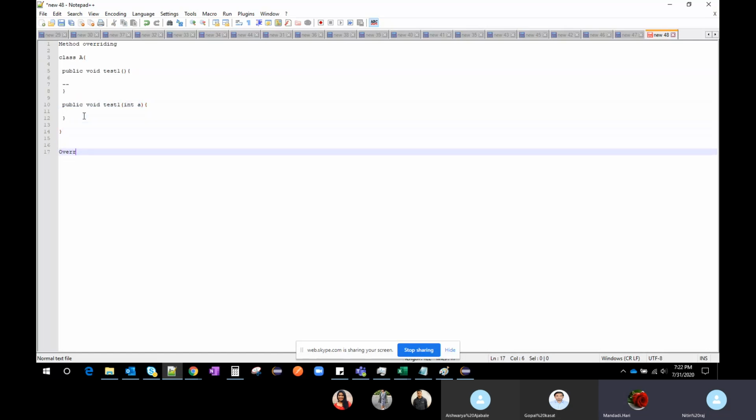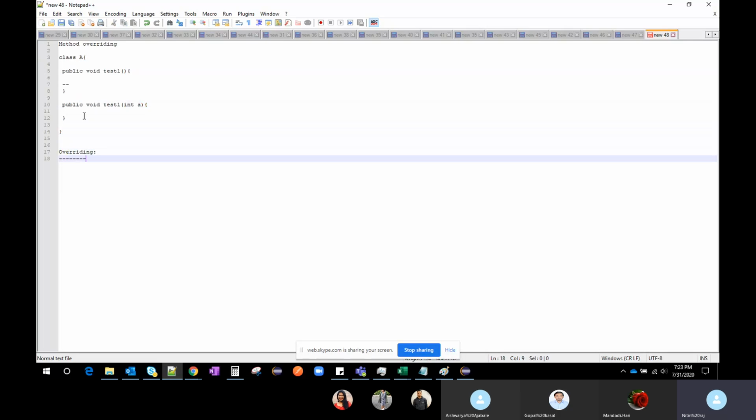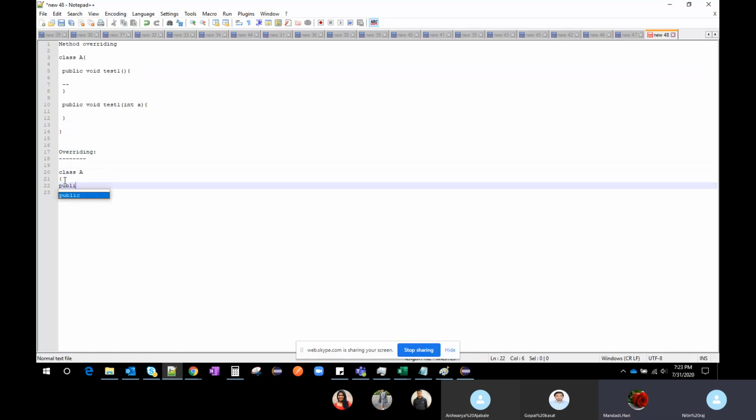Then we'll come to overriding. Overriding is a similar kind of concept, the thing is that it should be in a different class. Suppose I have a class A, which has one method called test or ABC.